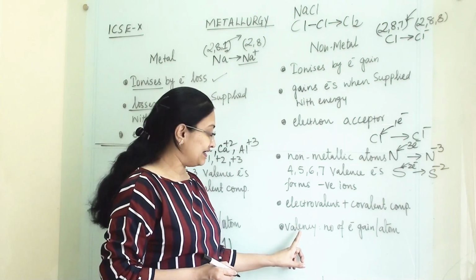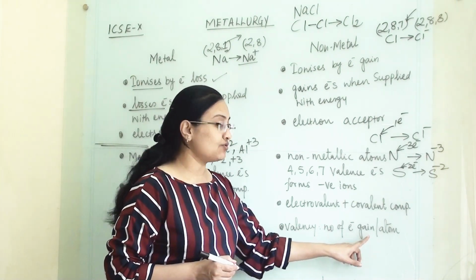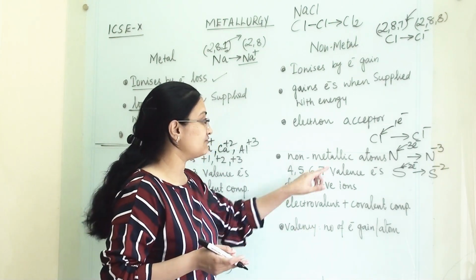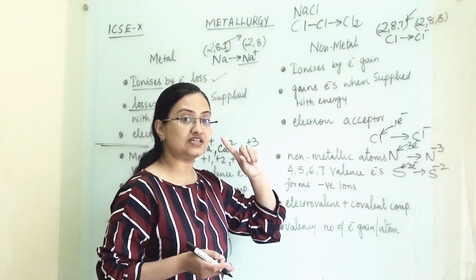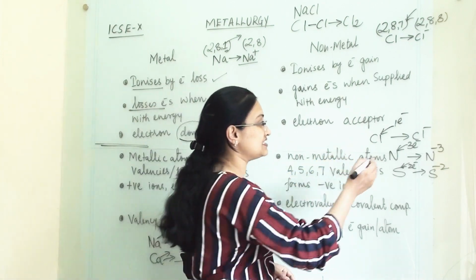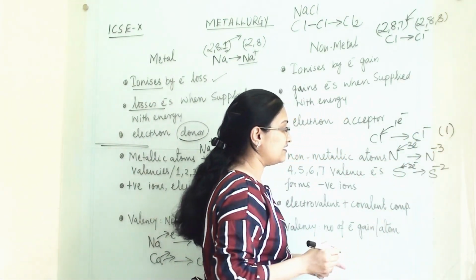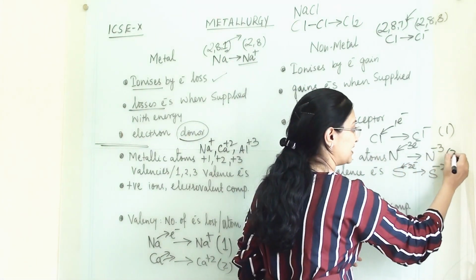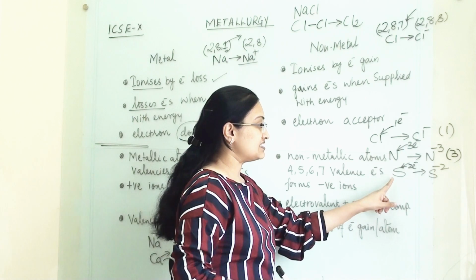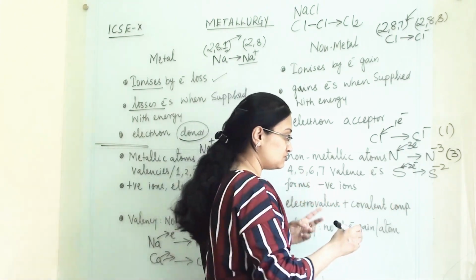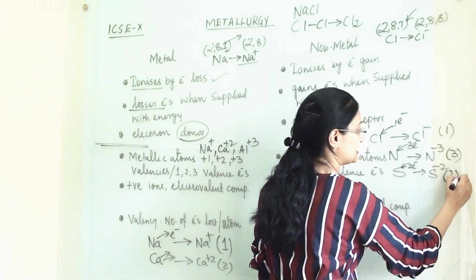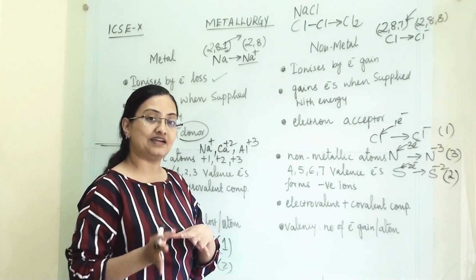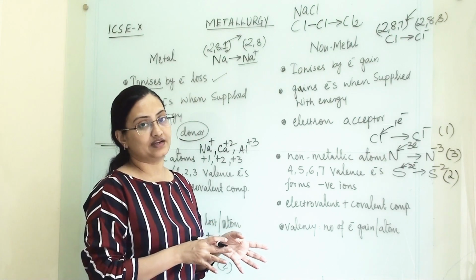Now for non-metallic elements, the number of electrons they gain per atom is known as their valency. For example, chlorine gains 1 electron, so its valency is 1. Nitrogen gains 3 electrons, so nitrogen's valency is 3. Sulfur gains 2 electrons, so its valency is 2. That is how we decide valency for metallic as well as non-metallic elements.